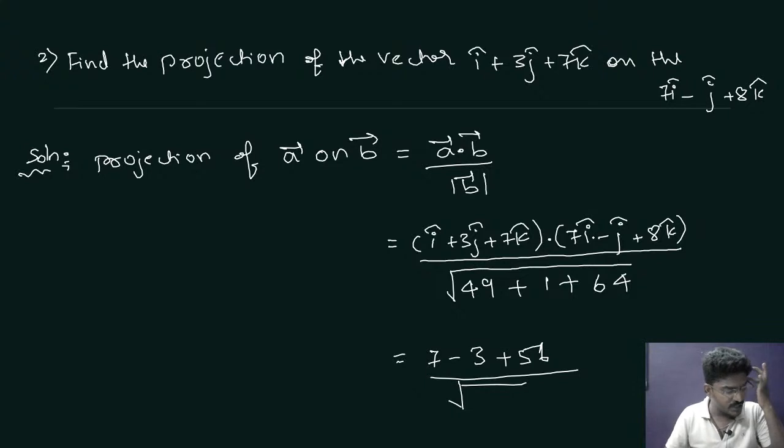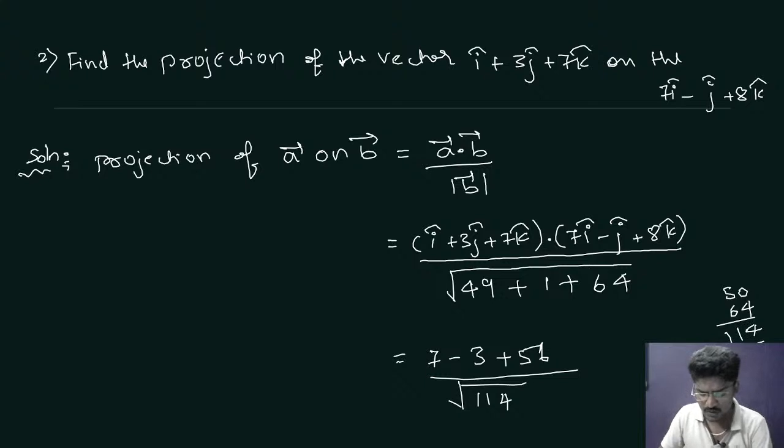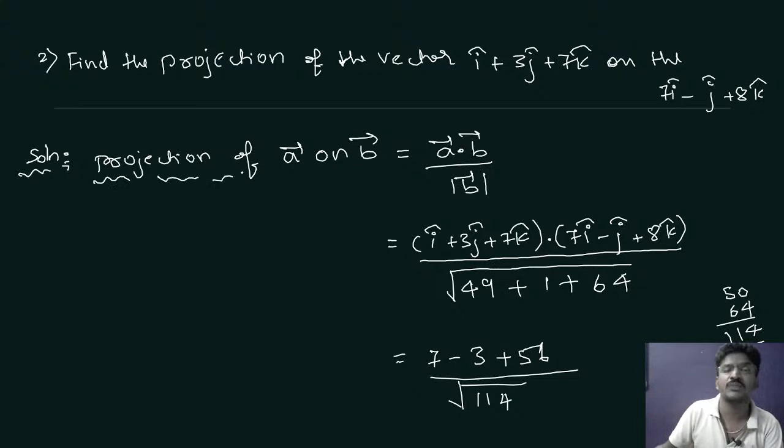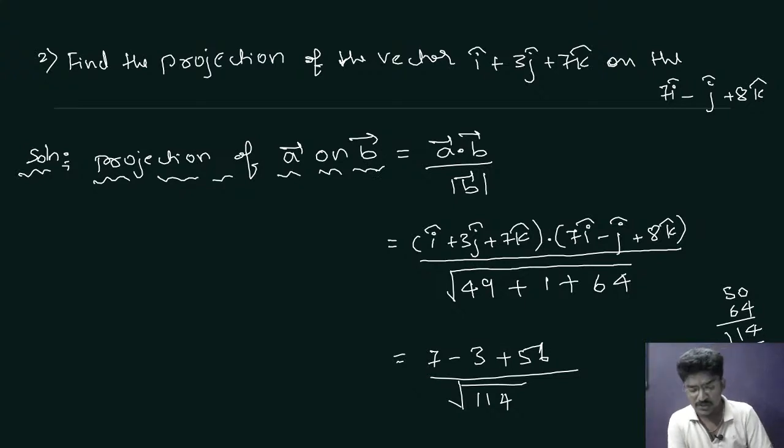What is 50 plus 64? That is 114. Clear? The projection of vector A on vector B is vector A dot vector B divided by mod of vector B, so you have to simplify that.